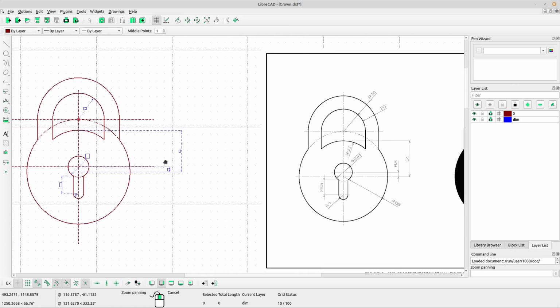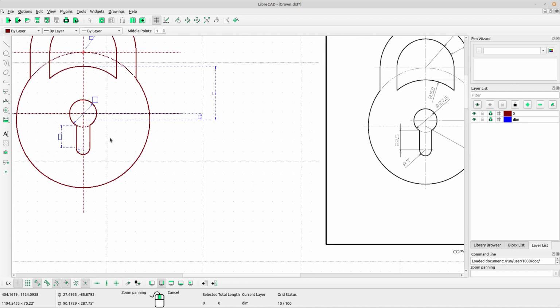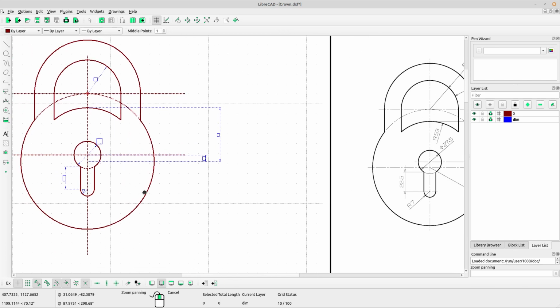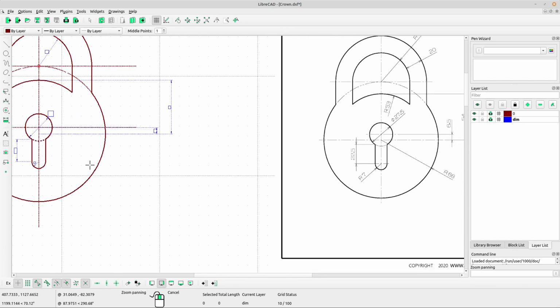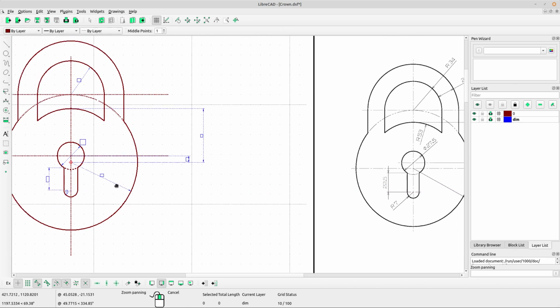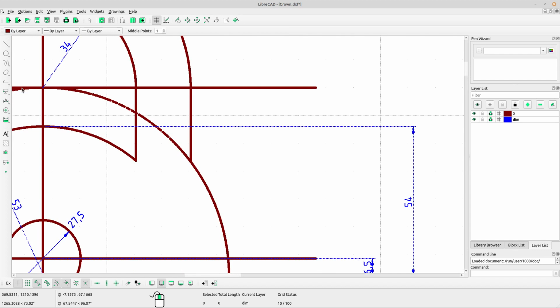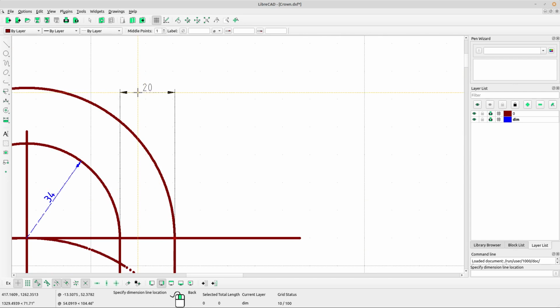Okay, next radial, select radial, and then left click at the circle, next circle. Yes, okay. Okay, now select horizontal, left click, okay. Yes, now.